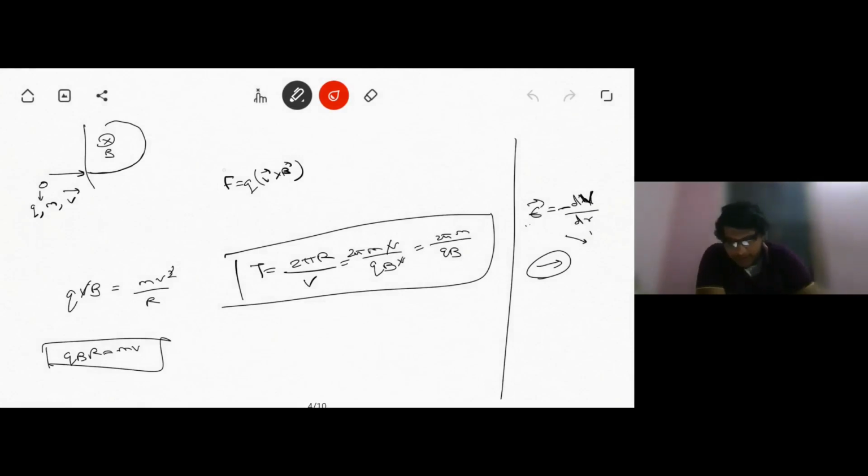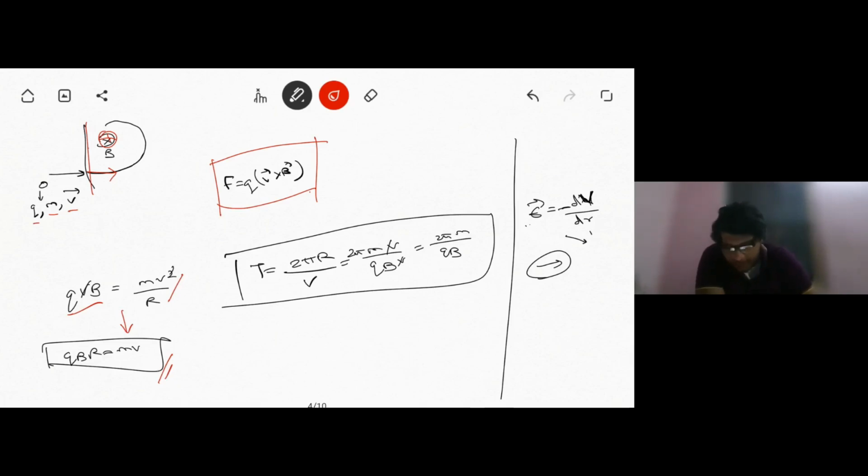Next, this is the formula for the magnetic Lorentz force experienced by a charged body when it moves in a magnetic field in a particular direction. Fine. Now, suppose this is the magnetic field, and a body having charge q, mass m, and velocity v enters this field normal to it. In that case, the magnetic Lorentz force will be qvB, because sine theta is 90, and this force gives the centripetal force for the circular motion. So it can be written as mv squared by r, and from there we get this expression.